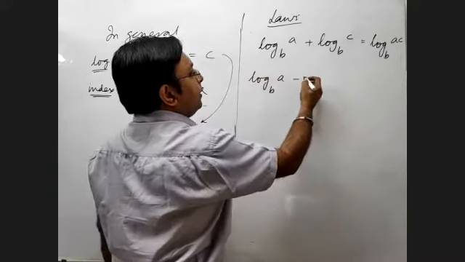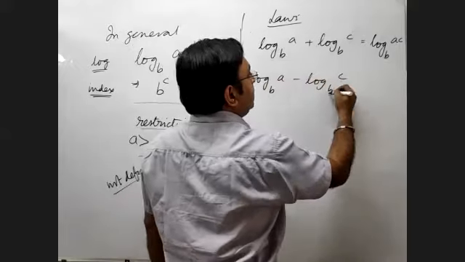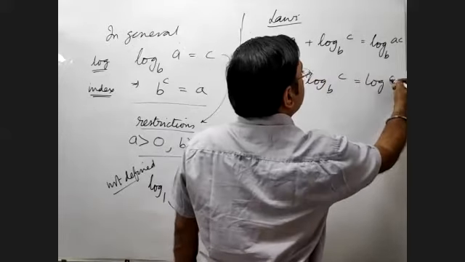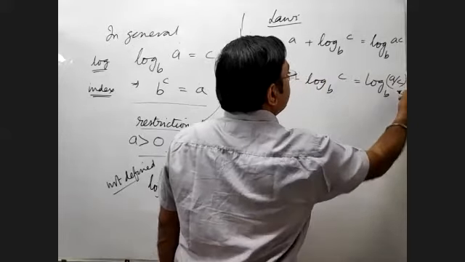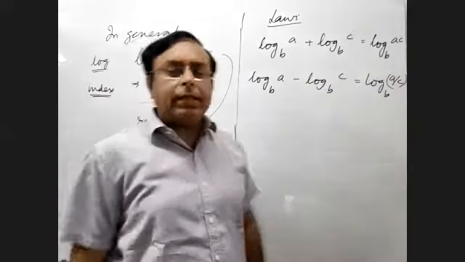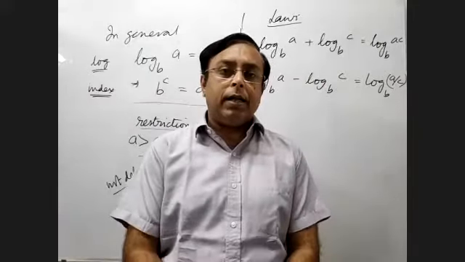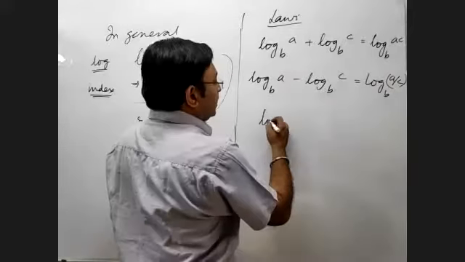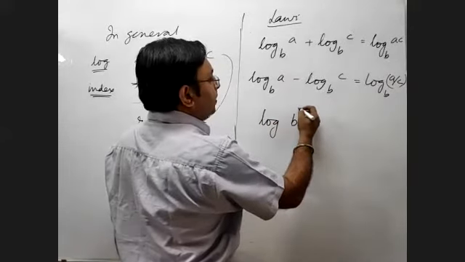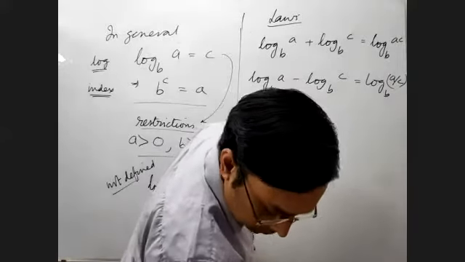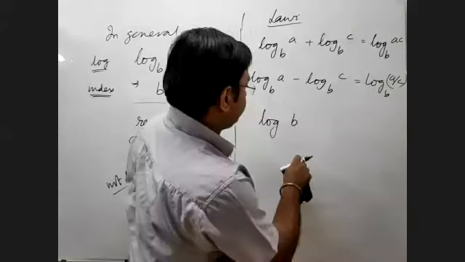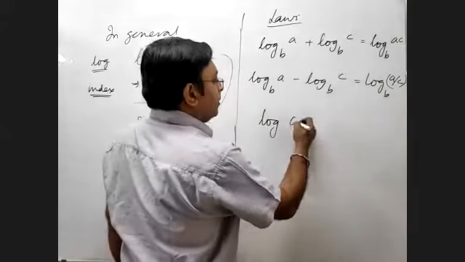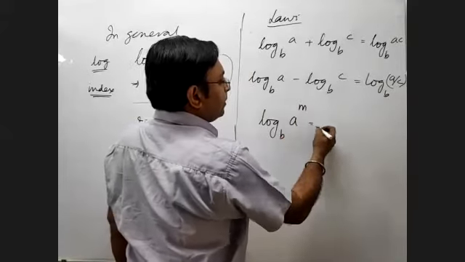Log A base B minus log C base B is equal to log A by C base B. So this is how we combine logs in the addition and subtraction form. There's a power relationship also, that is log a to the power m base b.